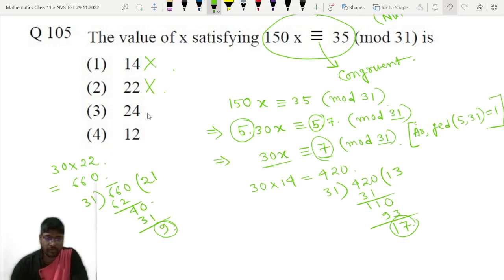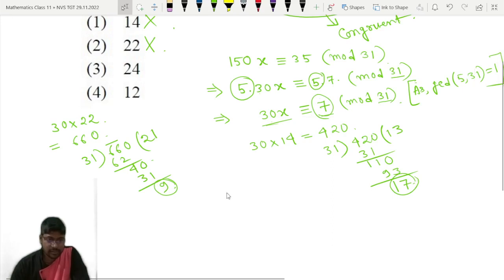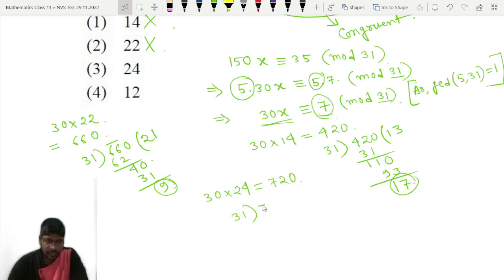Now come to 24. Very quickly you have to check these options. Now for 24, again go to this equation, 30x congruent to 7 mod 31. So 30x means 30 into 24, that is equal to 720. Now just divide 720 by 31.